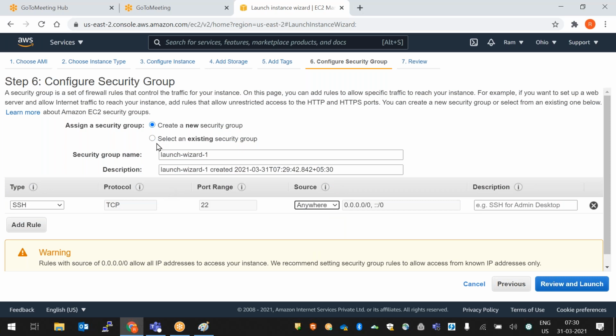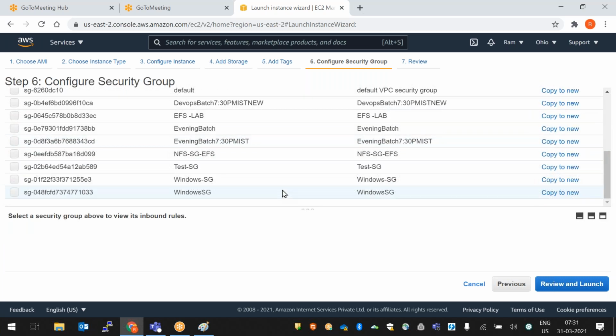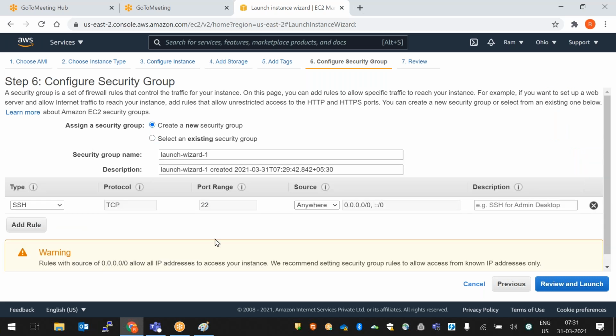Now here it is showing create a new security group or select an existing security group. This security group needs to be created. If you want to connect to your Linux server or Windows server, one security group is required. In that, the port will be enabled and will allow some inbound traffic. If you want to create a new security group, you can select new, or else you can select an existing one. I already have some existing security groups. Any one you can select. For now we can create a new security group.